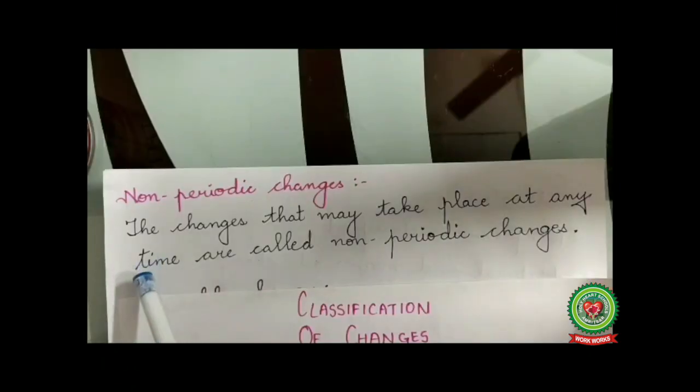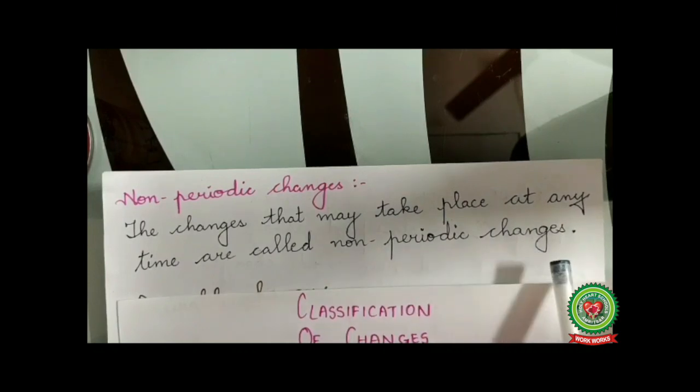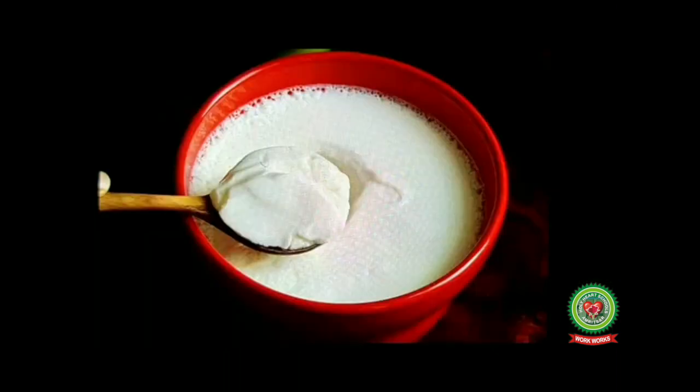Now coming to its definition, the changes that may take place at any time are called non-periodic changes. Let's discuss some more examples of non-periodic changes. Students, burning of a matchstick, is it a periodic or a non-periodic change? Yes, it is a non-periodic change because it can occur at any time. The next one is formation of curd from the milk.